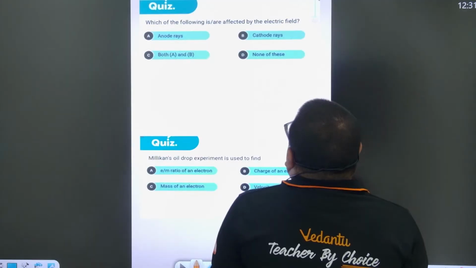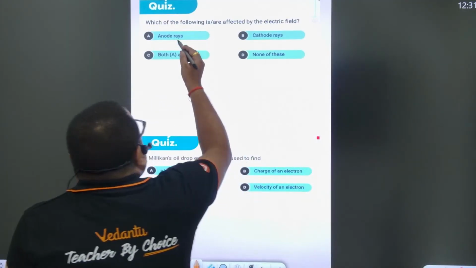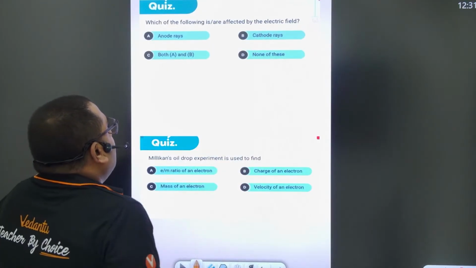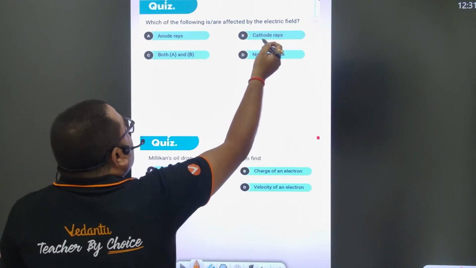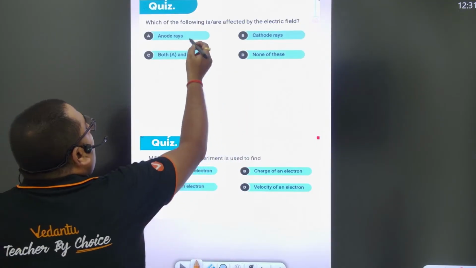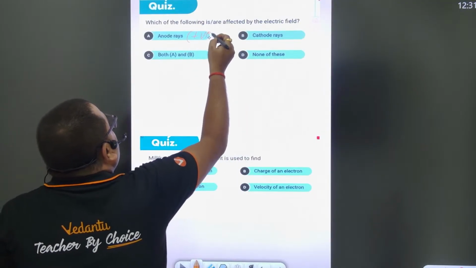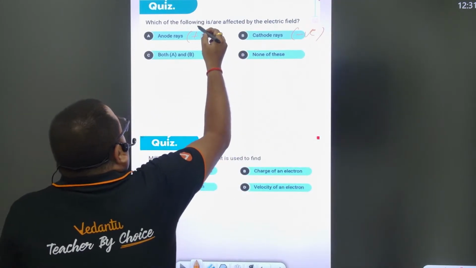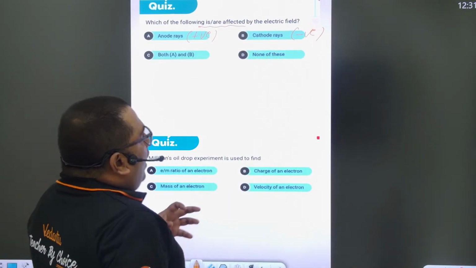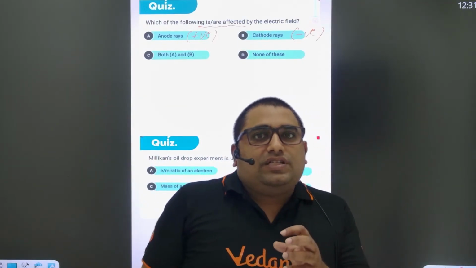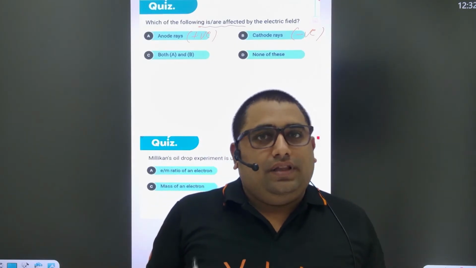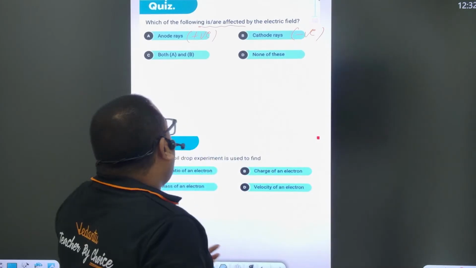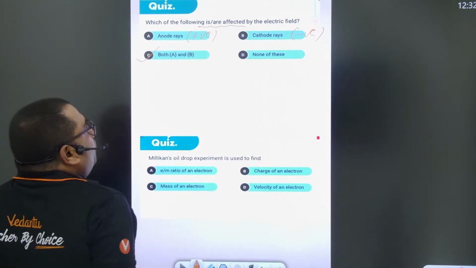Now let us take the next question. Which of the following are affected by the electric field? Anode rays, cathode rays, or both A and B? All of you know anode rays contain positive charge and cathode rays contain negative charge, right? If we pass an electric field, any species which contains charge, positive or negative, will be affected in the presence of the electric field. So the answer is both A and B, right?